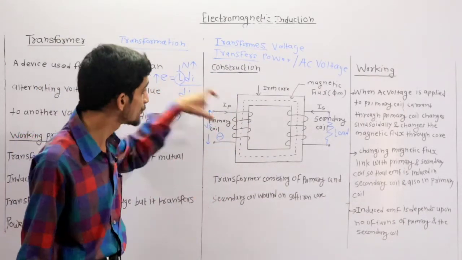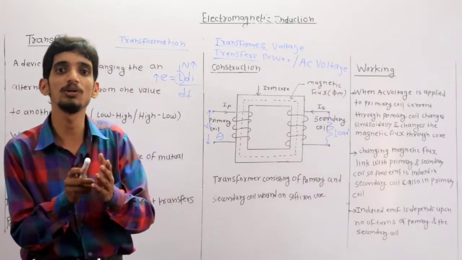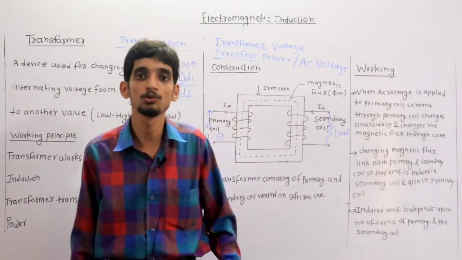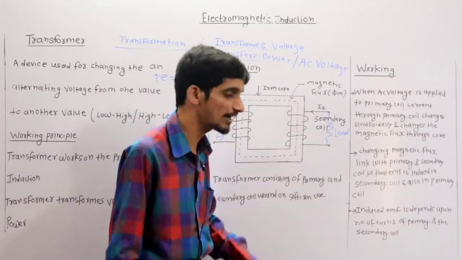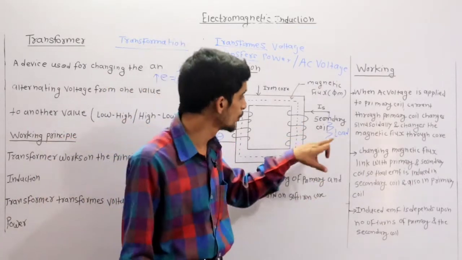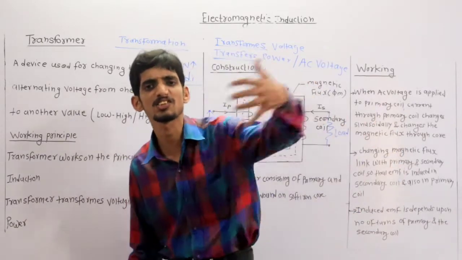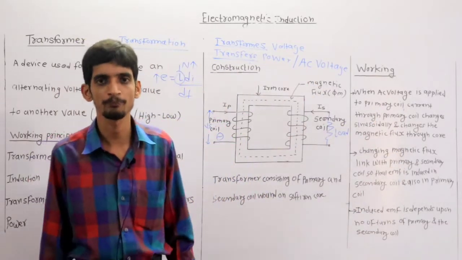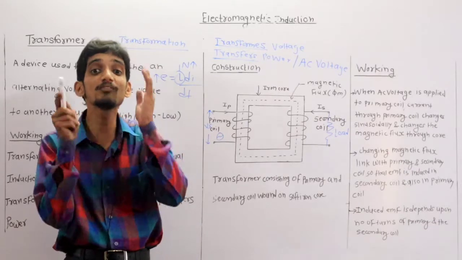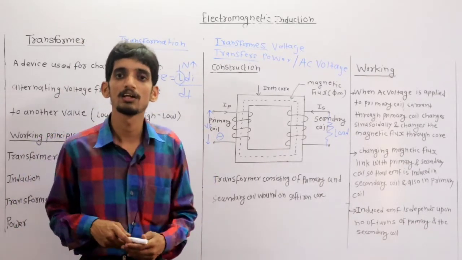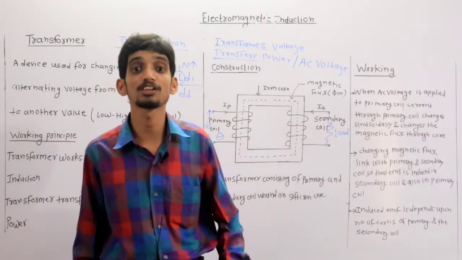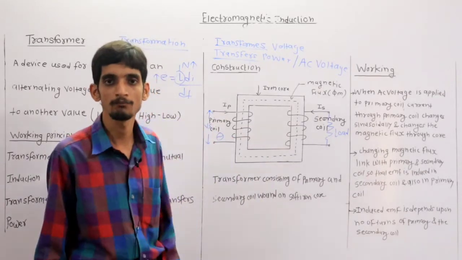Clear? So in this way we can convert one voltage to another voltage using a transformer. And as the EMF is induced in the secondary winding, if we connect a load to the secondary winding, then current starts flowing through that load. Clear? So this is the approach of the transformer working.